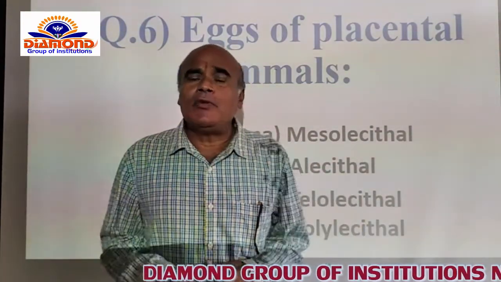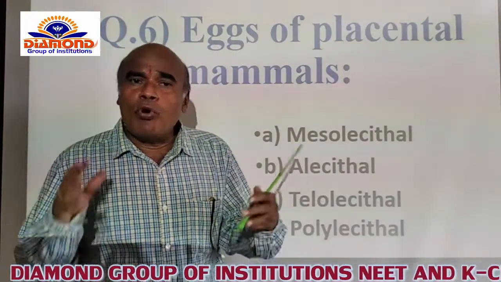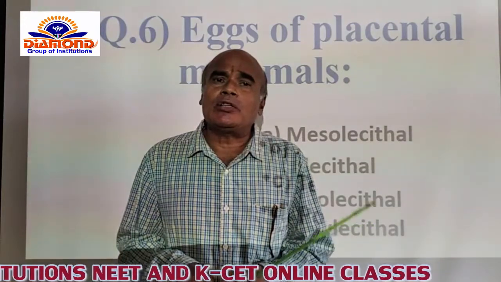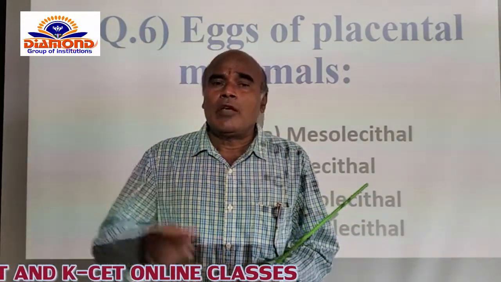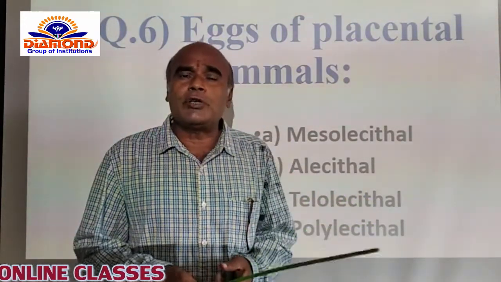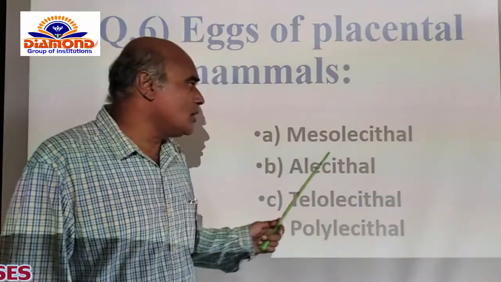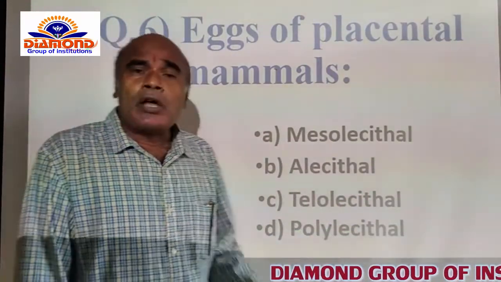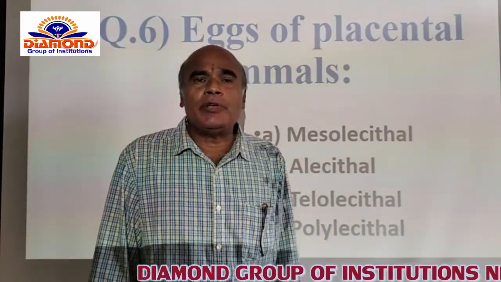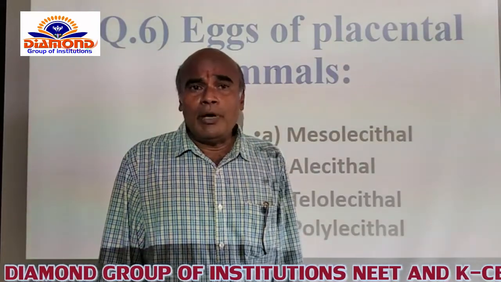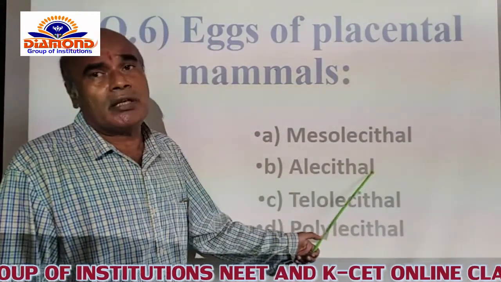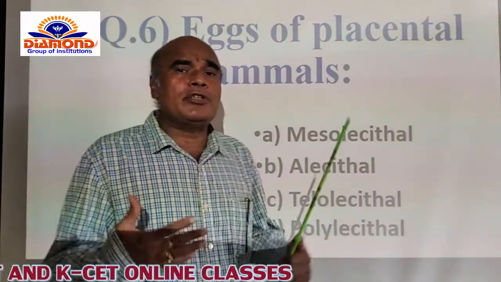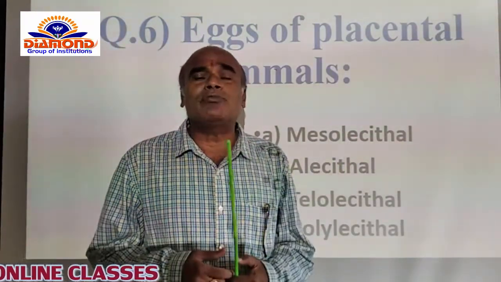If much yolk substance is deposited in the eggs of the mammals, they are simply called megalecithal eggs. If a moderate amount of yolk is deposited in the eggs, they are called mesolecithal eggs. Alecithal means a negligible amount of yolk is deposited in the eggs of the mammals, which are simply called alecithal eggs.